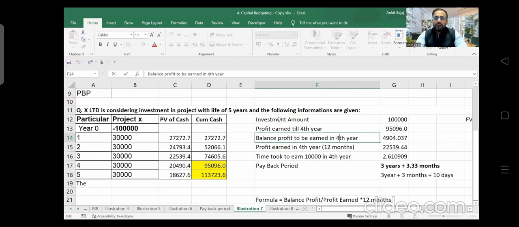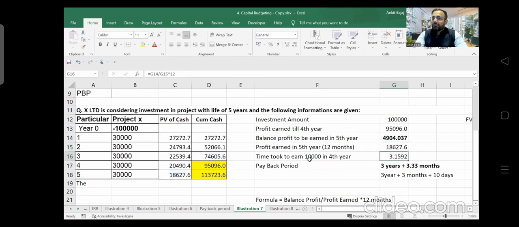Then what balance profit is required to be earned in fifth year? Balance profit to be earned in fifth year is 1 lakh minus 95,096 rupees. That is going to be 4,904 rupees, right? Now, what profit have you earned during fifth year? 18,627. I am asking for fifth year profit, not cumulative profit. तो 5वें साल में कितना profit earn किया? 18,627. What is the required profit? Required profit is 4,904, right?